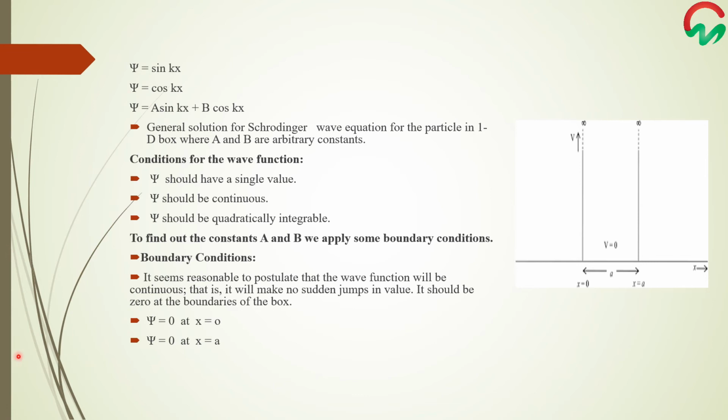It seems reasonable to postulate that the wave function will be continuous, that is, it will make no sudden jumps in values, and it should be zero at the boundaries of the box. So these two are the boundary conditions: psi is equal to 0 at x equals 0, this is the first boundary condition, and psi is equal to 0 at x equals a, this is the second boundary condition.